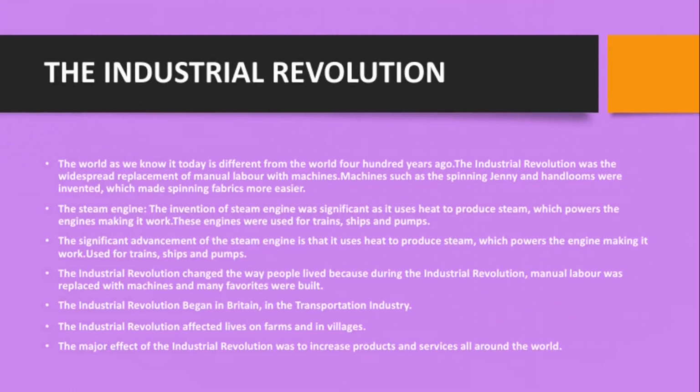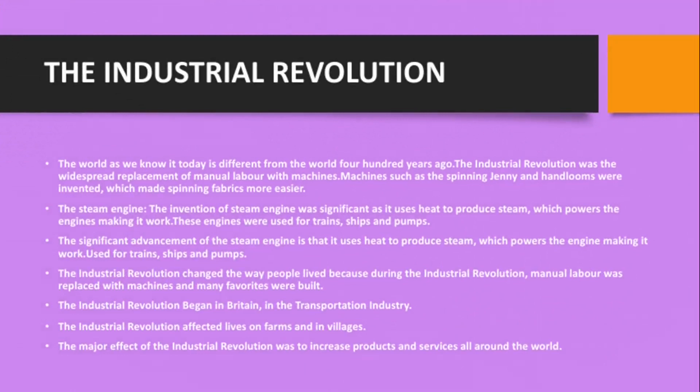The Industrial Revolution was actually a widespread replacement of manual labor with machines. Machines such as the spinning jenny and handlooms were invented to make the spinning of fabrics easier and faster. Another invention during the Industrial Revolution was the steam engine. This steam engine was significant because it uses heat to produce steam, and this steam is used to power engines, making them work.